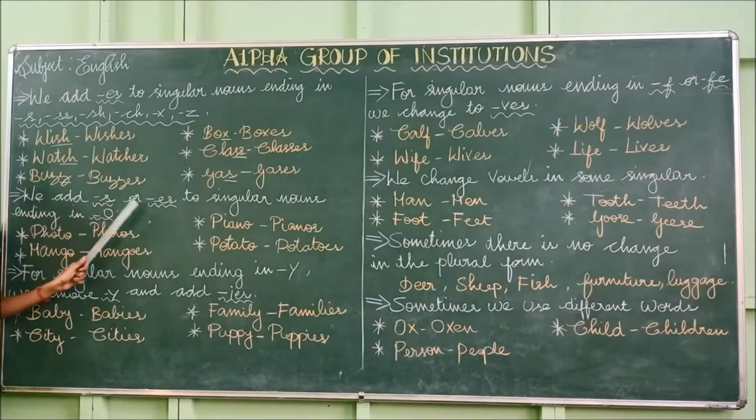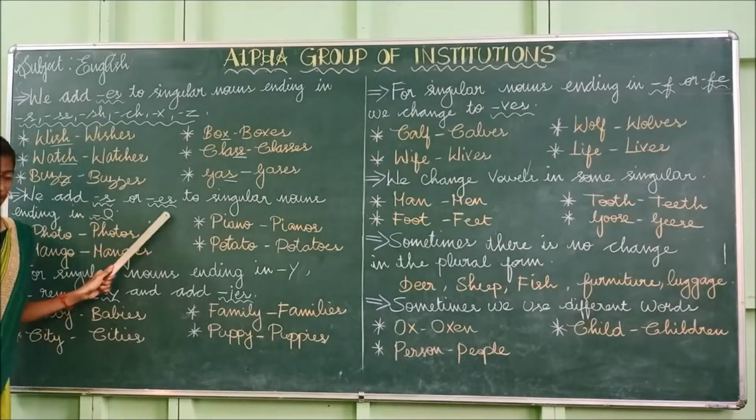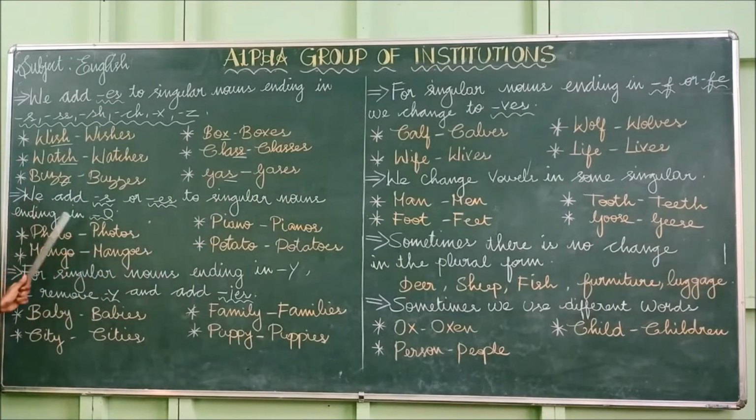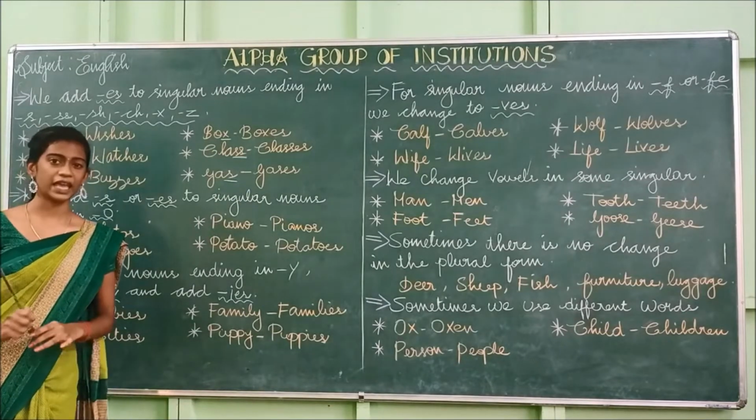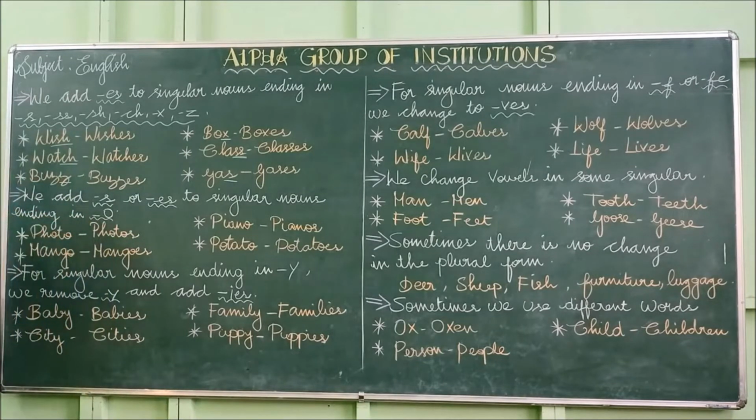We add s or es to singular nouns ending in o. So if the word ends with the letter o, what do we have to add? Yes, we have to add s or es to the singular noun to make it a plural noun.